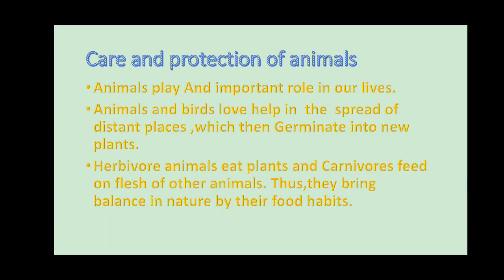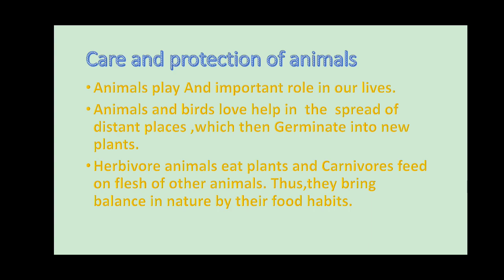Absence of any living being may cause imbalance in nature. Okay, suppose we are talking about the categories of the animals, right? If herbivores are less, or carnivores are less, or omnivores are less, or these scavengers are less. Vultures and crows are called scavengers. Those who eat dead bodies are called scavengers.